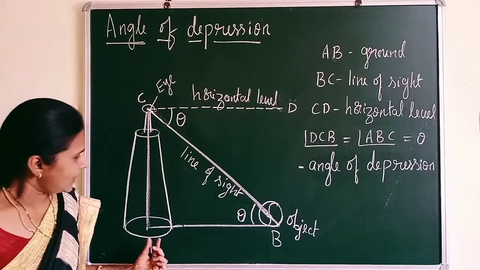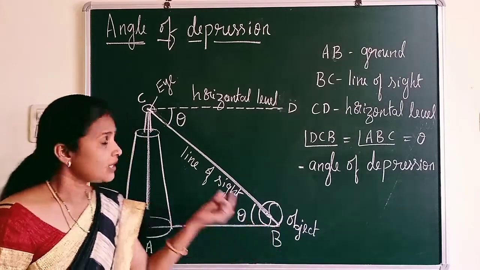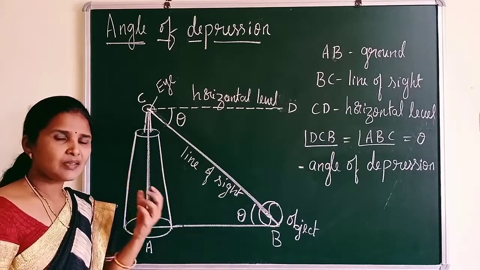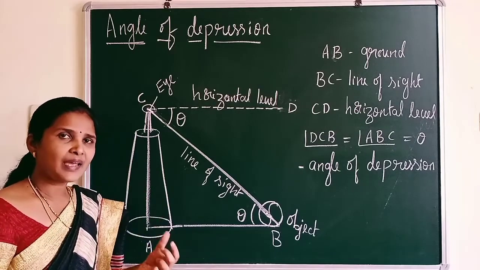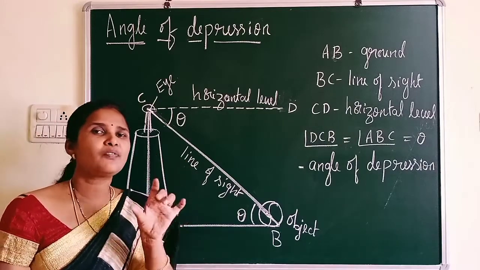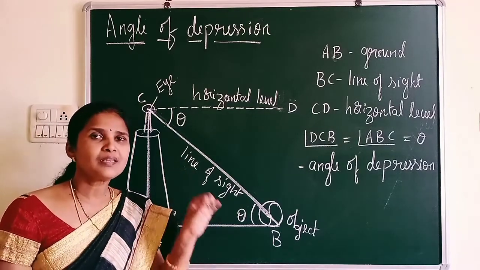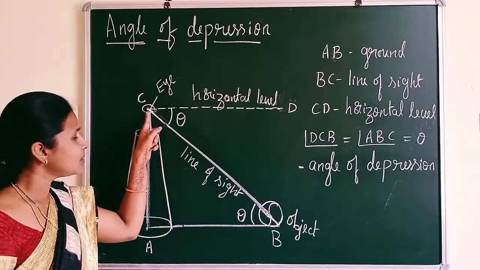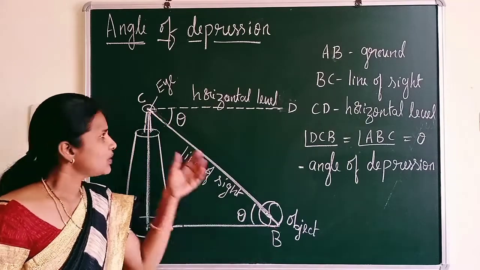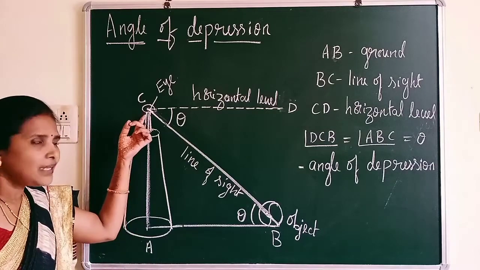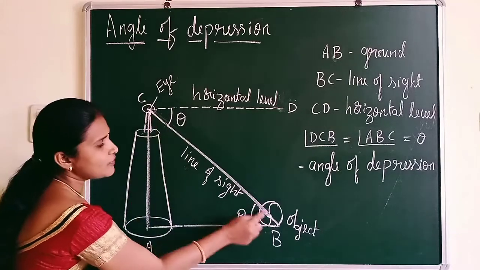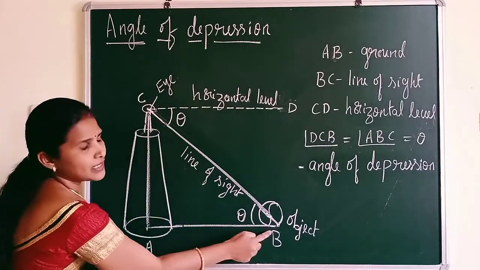Now AB is the ground. This is an object. A boy is standing on the ground and looking at the object. Now I already said in the previous case, what is line of sight? Line of sight is always fixed, whether it is an angle of elevation or angle of depression. It is the distance between the eye of an observer to the object. So this is called line of sight. You can see that CB is a line of sight.